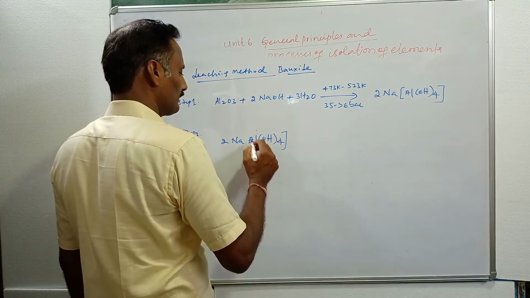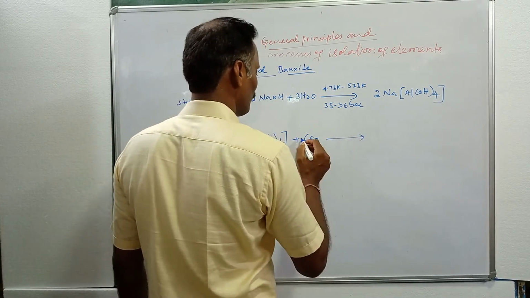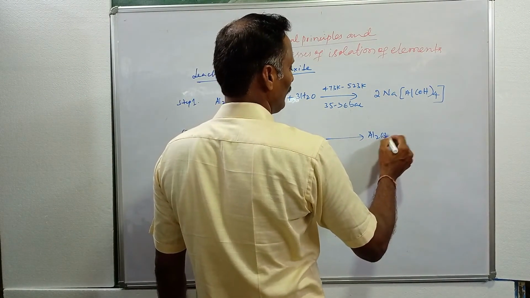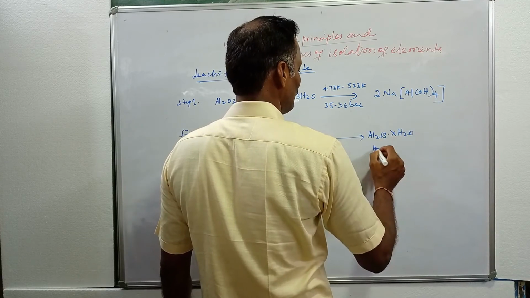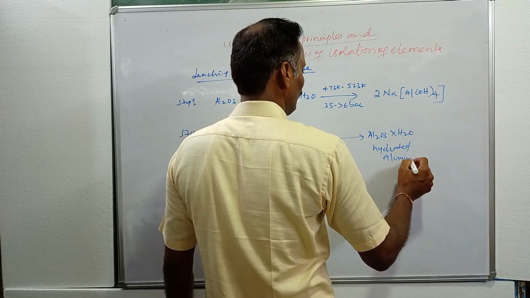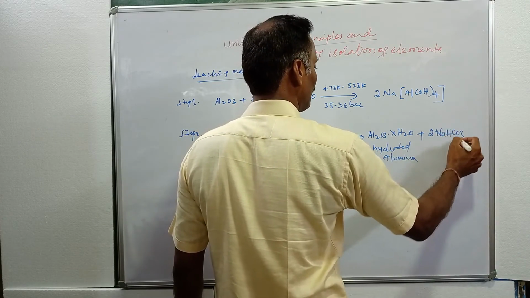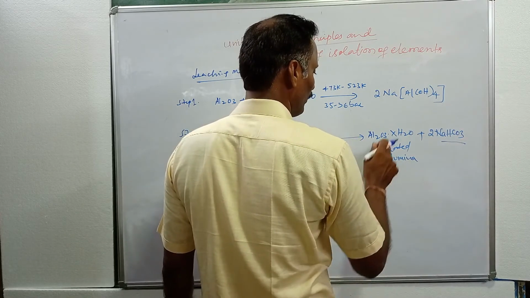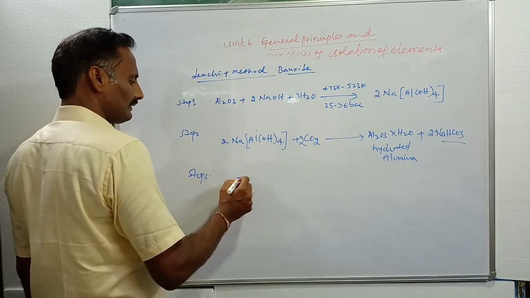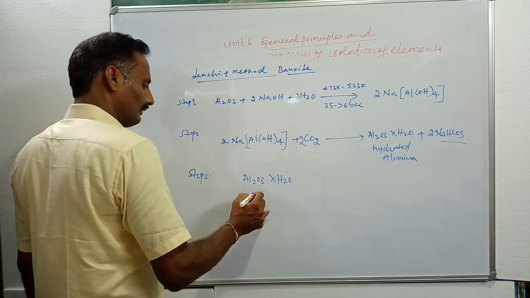When the sodium aluminate complex is neutralized by passing carbon dioxide gas, you will get Al2O3·xH2O. This is called hydrated alumina, and also we will get NaHCO3, sodium bicarbonate. This is the hydrated alumina we will get. And in step 3, the Al2O3·xH2O, hydrated alumina,